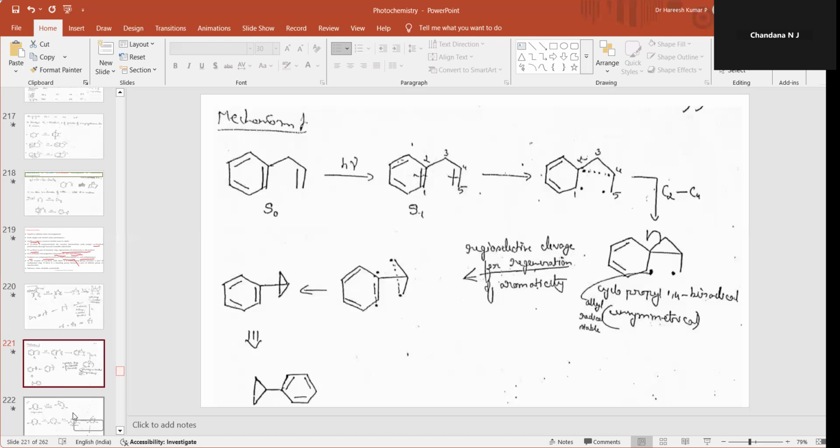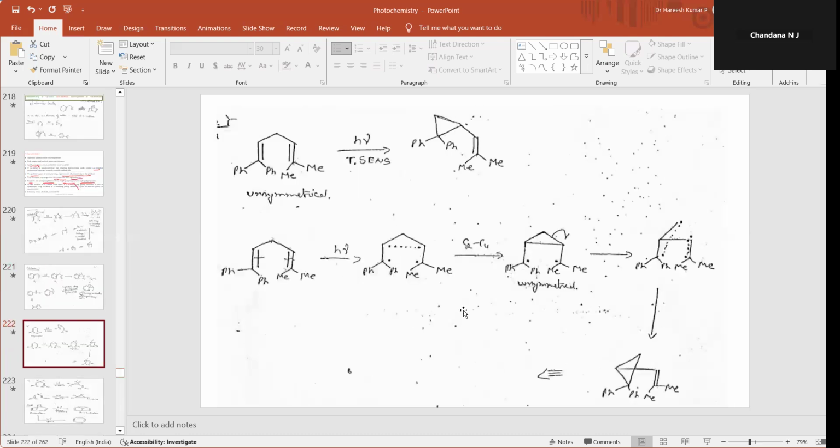Let us take a few more examples of dipi methane rearrangement. This also gives you the dipi methane rearrangement. If we look at the mechanism, diphenyl dimethyl 1,4-pentadiene is irradiated in the presence of a triplet sensitizer, giving a vinyl cyclopropyl analog, or derivative, or substituted one.